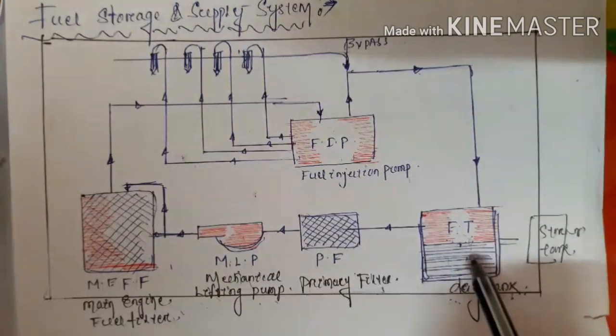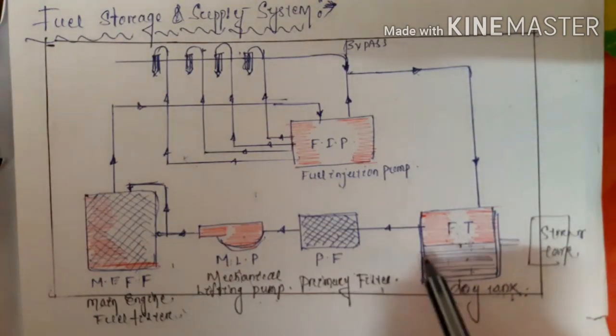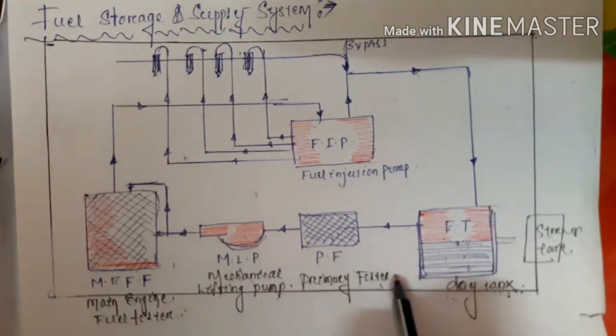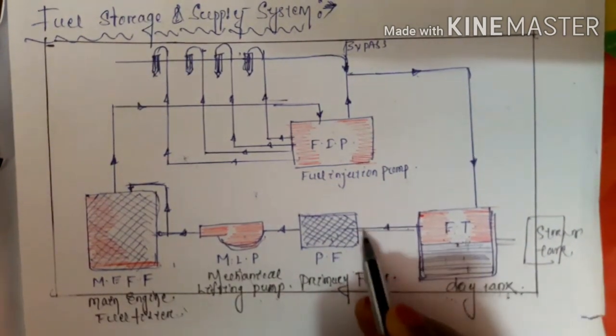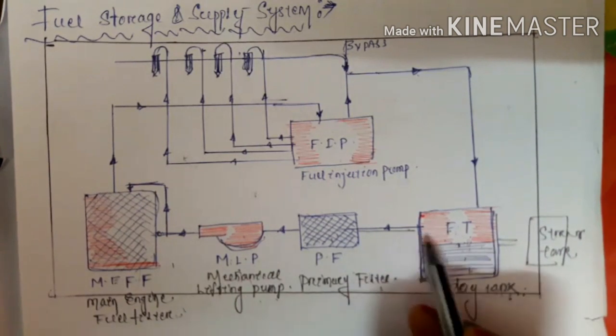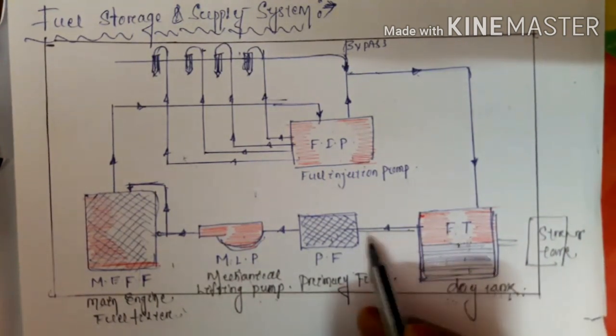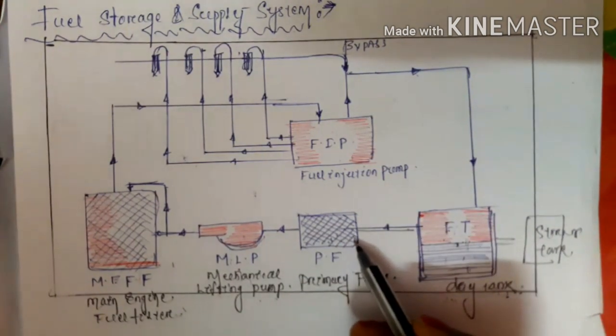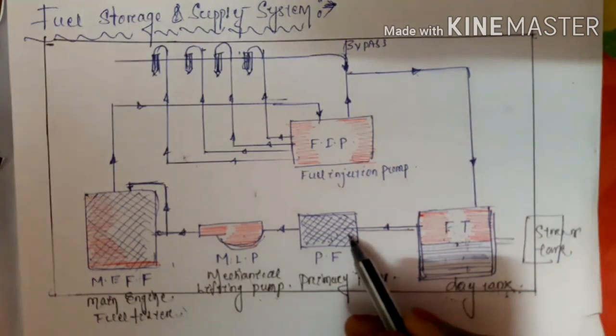After that, the fuel tank supplies some amount of fuel to the primary filter by this path. Some amount of fuel is transferred through this pipe to your primary filter. Clear? Then what is the basic function of the primary filter?